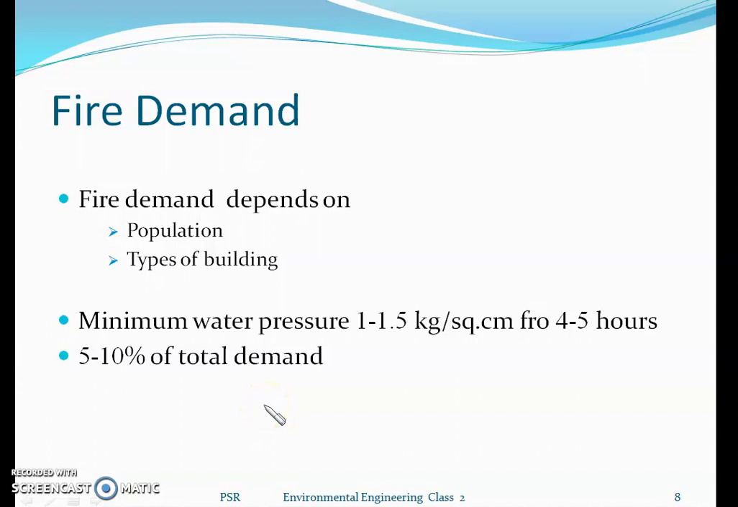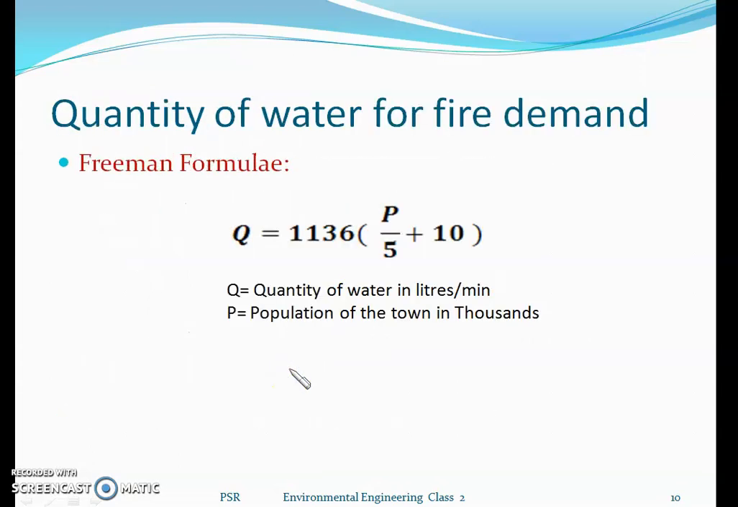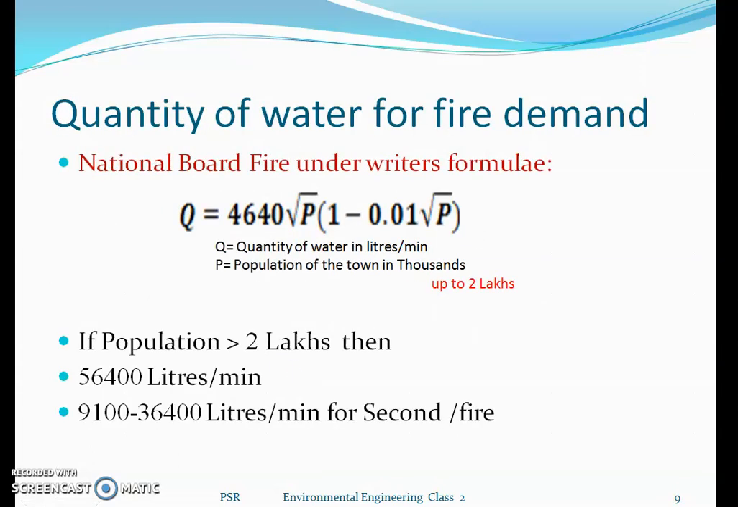There are different methods to calculate the fire demand. Let us see. The first one is the National Board of Fire Underwriters formula. This is Q = 4640 √P (1 - 0.01 √P). Here Q is the quantity of water in liters per minute.